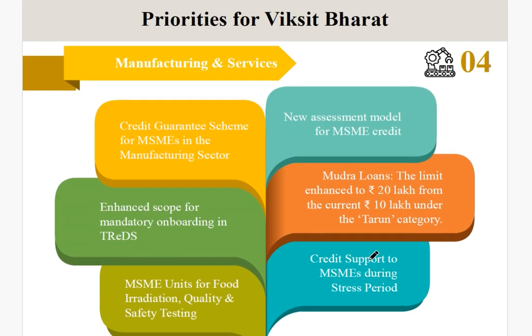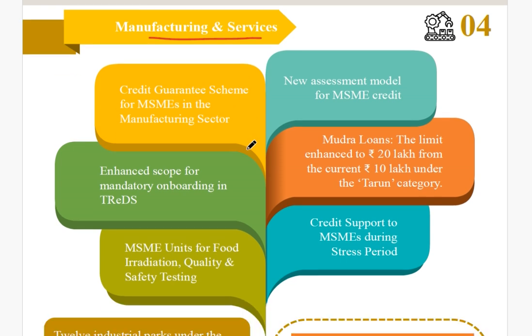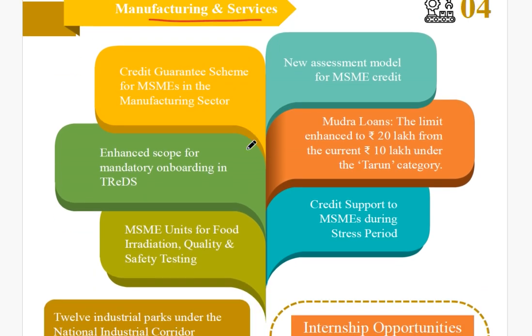Next, if we talk about the manufacturing and services sector, you can see here that there will be credit guarantee scheme for MSMEs, which is already going on. You know about in the manufacturing sector we have the credit guarantee incentive scheme. So this is directed for improving the MSME sector. Next, new model assessment will be done for MSME credit.